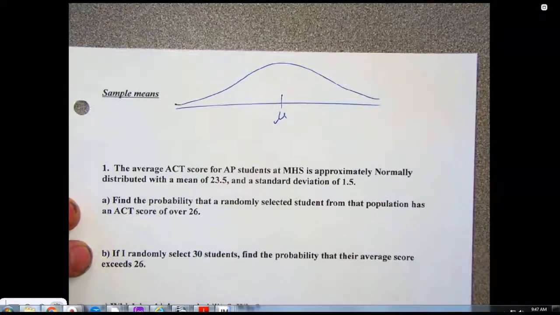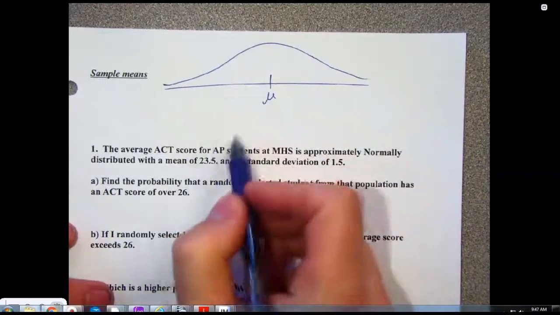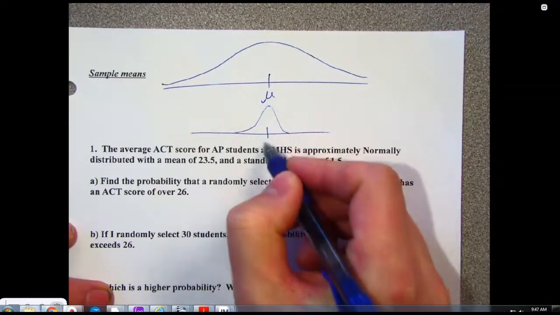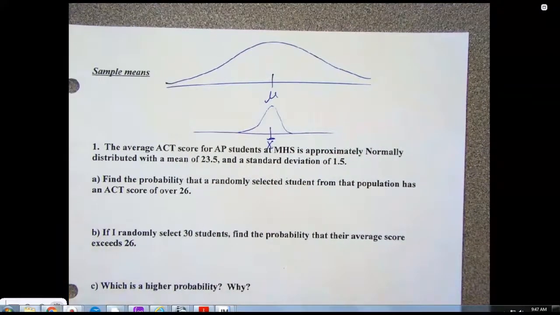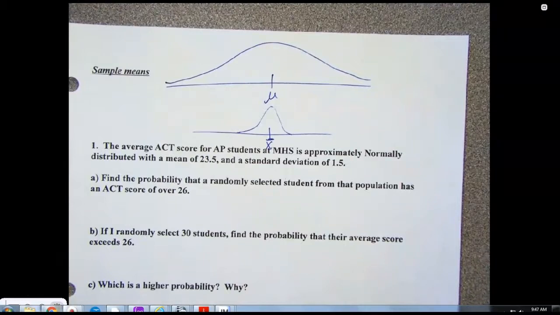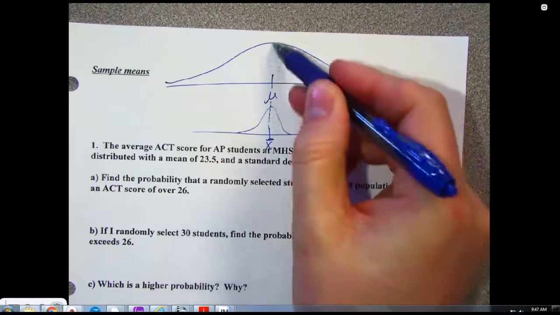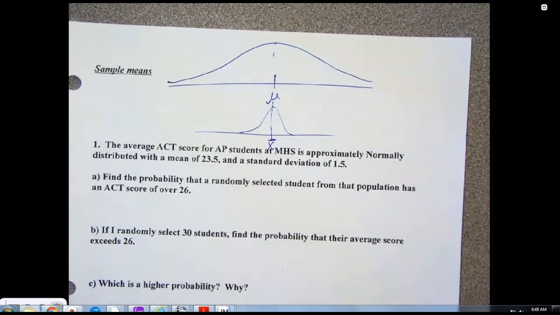So if the population has this mean, and I start taking a sample, then if we're doing it right, which we are in these, it's unbiased, so the mean of the sample and the mean of the population will be the same. The sample will just have a smaller standard deviation. So normal CDF comes back into play because these are normal curves, right?